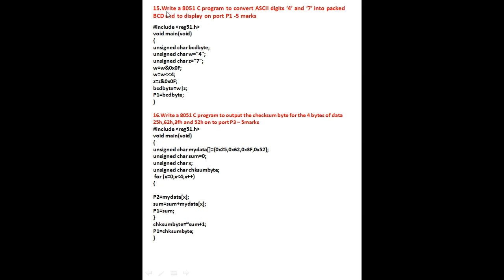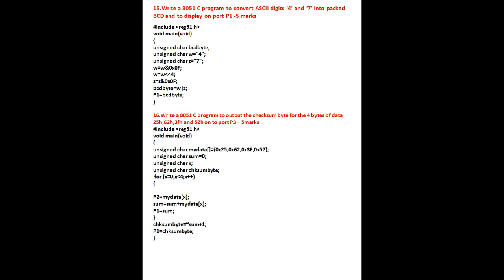Now the next question is, write an 8051 C program to convert ASCII digits 4 and 7 into packed BCD to display on the port P1. It asks for 5 marks. Here two ASCII numbers you have to convert into one packed BCD number. So instead of unpacked, you have to make it packed.